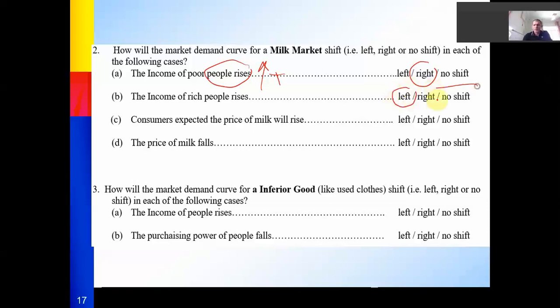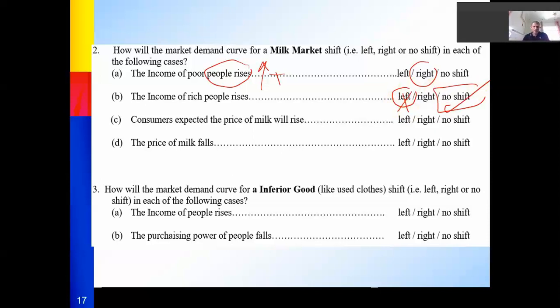So I prefer to choose no shift. There's no change in their consumption. Why? They have enough money to buy milk, tea, sugar, whatever. So any increase in their money will go to saving. They put it in the banks and save it there. So I will go with this option: no shift, no change at all.